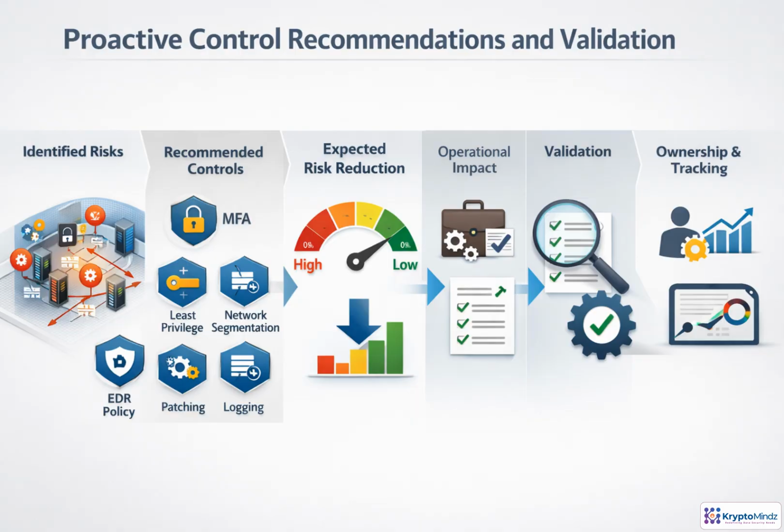Once an agent finds a risk, the next step is more than reporting it. The agent should propose controls that interrupt the specific attack path. For an over-permissioned cloud workload, that might mean least privilege, MFA, segmentation, stronger logging, patching, or EDR policy changes. Each recommendation needs expected risk reduction, operational impact, and a clear owner. Then validation proves the control works, business functions still work, and residual risk is measurably lower over time.